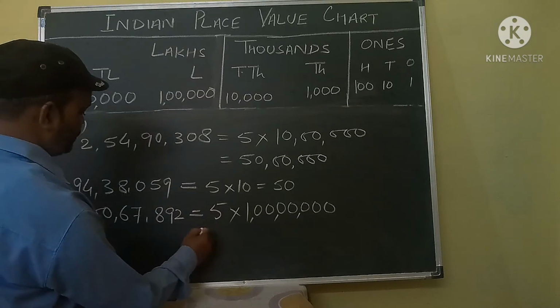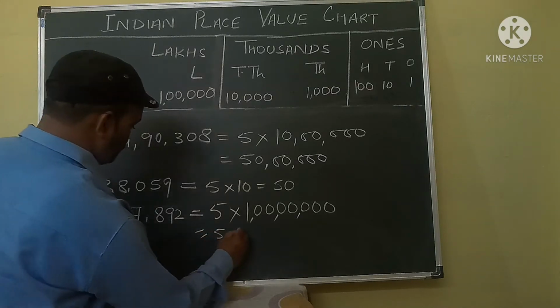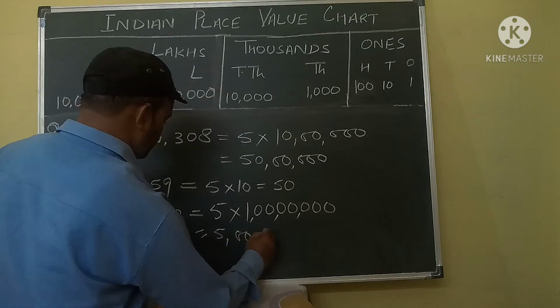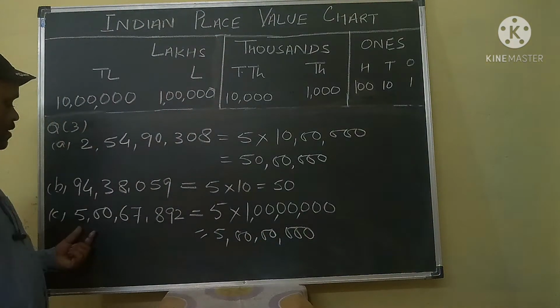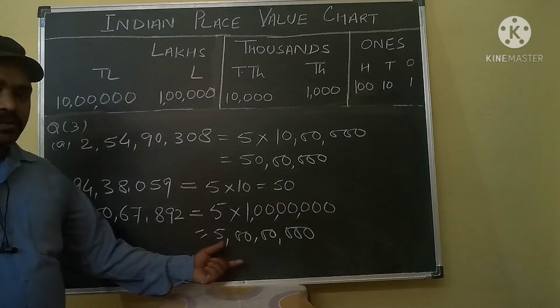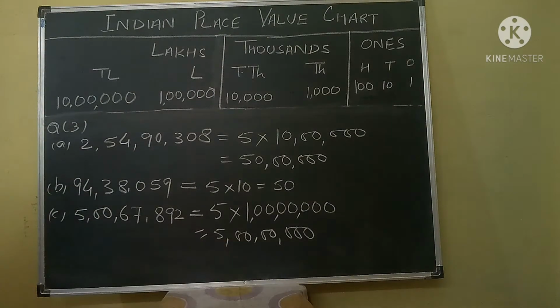It will give you 5 crores. Place value of 5 is 5 crores. Okay. Your next question is